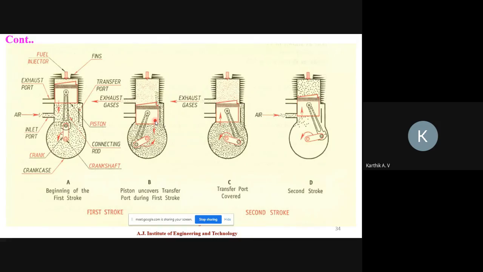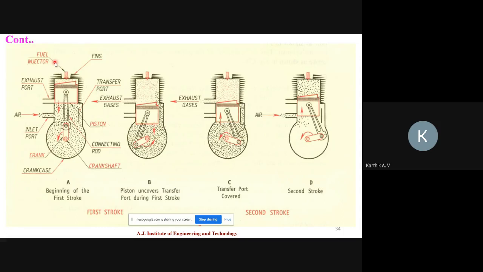Now the second stroke. The piston moves from bottom dead center to top dead center. First it closes the transfer port, then it closes the exhaust port and opens the inlet port, and the compression process takes place. The air is compressed so that its pressure increases, and high pressurized air is present at the top of the cylinder.